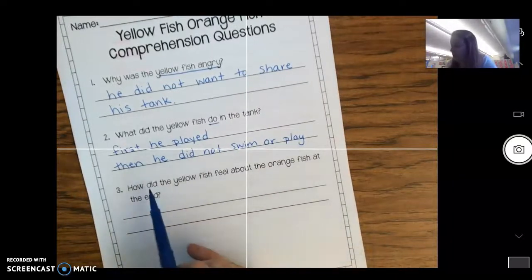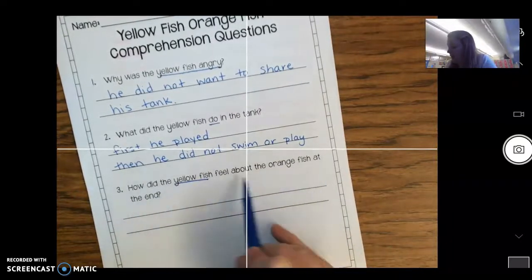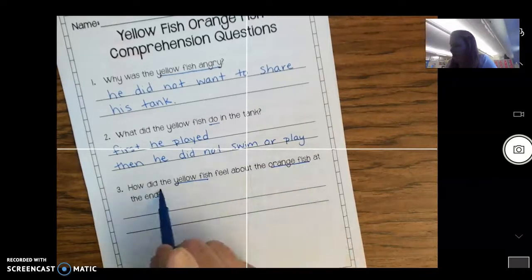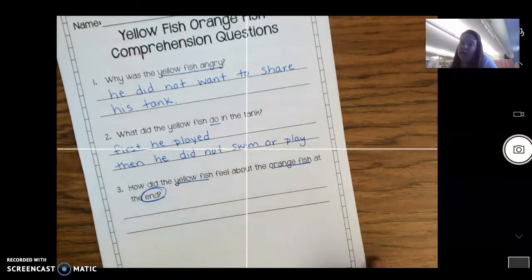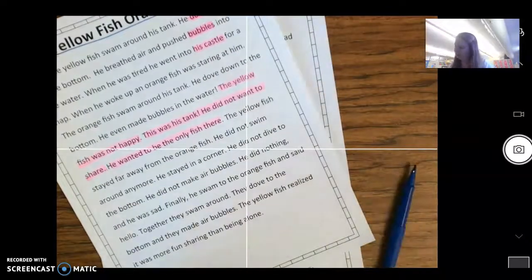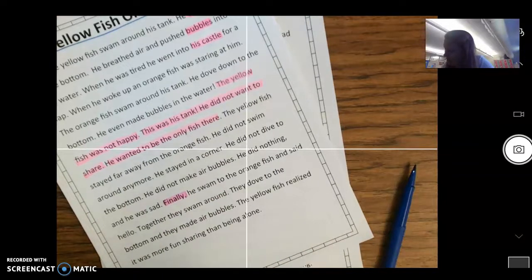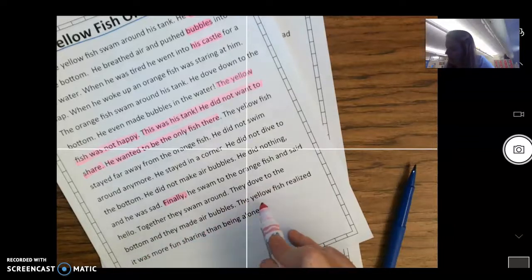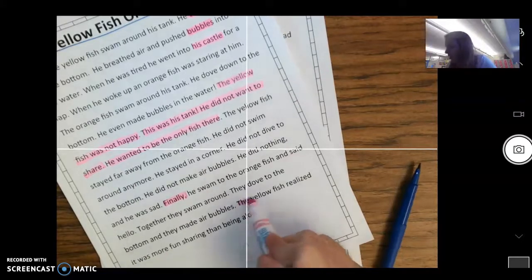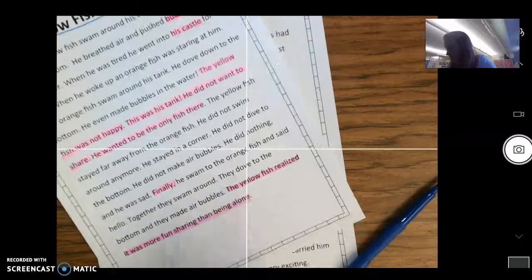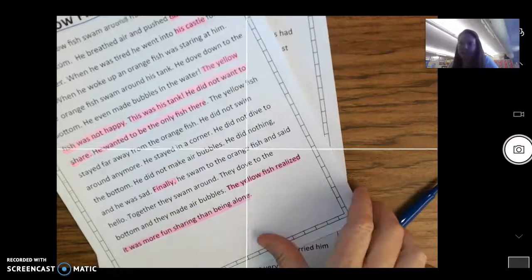All right, last question. How did the yellow fish feel about the orange fish at the end of the story? At the end of the story, okay? Finally, he swam to the orange fish and said hello. Together they swam around. They dove to the bottom and they made air bubbles. The yellow fish realized it was more fun sharing than being alone. So how did he feel at the end of the story? What do you think we should write?